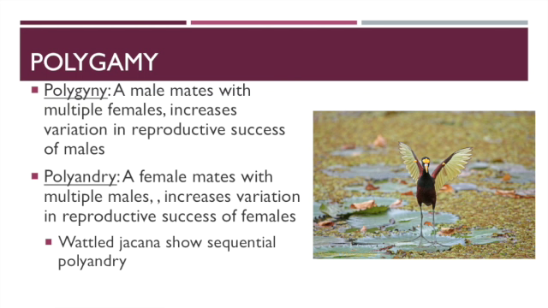Today we're going to talk about polygamy and promiscuity. We'll start by talking about polygamy. As I briefly talked about last time, there are two different kinds of polygamy. There's polygyny and polyandry. So poly just means many, and gyne is female, and andry is male. Right? So in polygyny, you have a single male who can mate with multiple females.